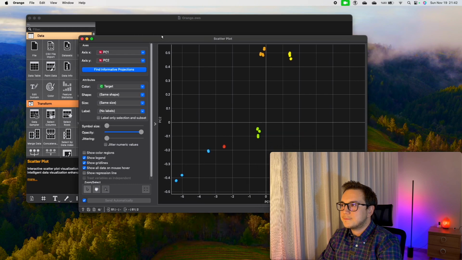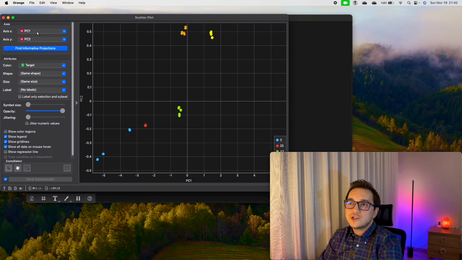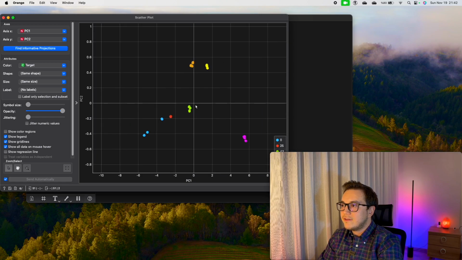Okay, let's check the scatter plot, which shows PC1 and PC2. What we see here is very interesting, guys. You see there are groupings, and they are meaningful groupings.